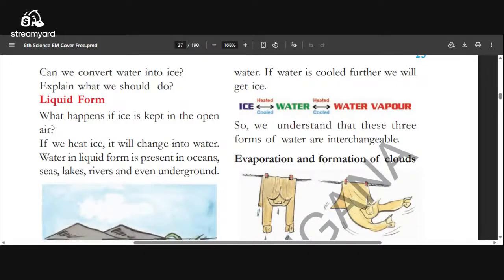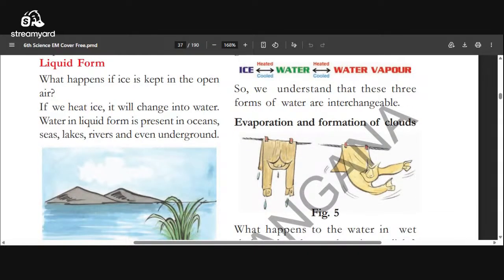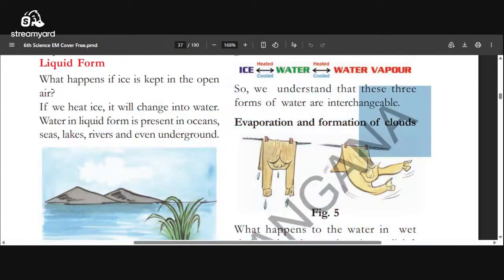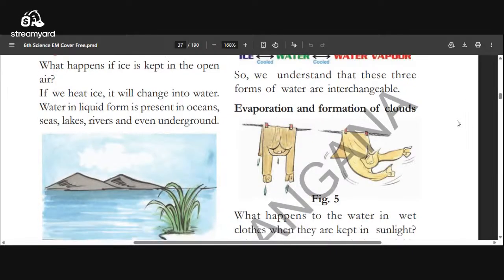Okay. Now we understand that these three forms of water are interchangeable. I told you the word interchangeable. What is the meaning of interchangeable? It changes from one place to another. Here, interchangeable means one state to another state: solid to liquid, liquid to gas, gas to liquid, liquid to solid. Like that, we will find changes.